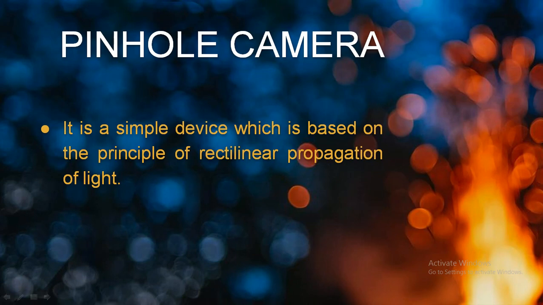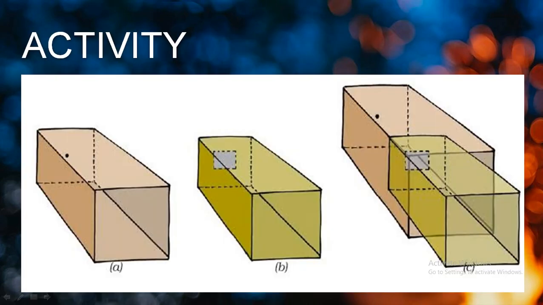Now I will show you. You can also make this device at your home. So let's see how we can make it. You can see over here, a total of 3 images are given. This is the first box, a cardboard box. Nowadays, you people love to use online shopping, so you will definitely get such boxes from there. You have to pick a box which has this rectangular shape.